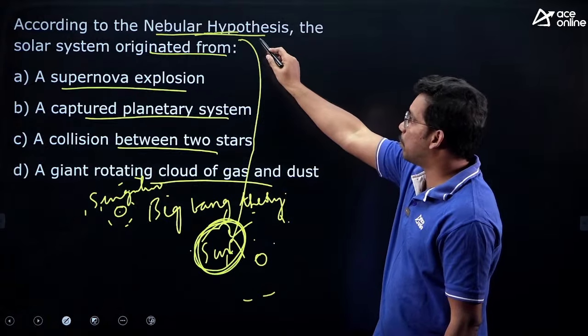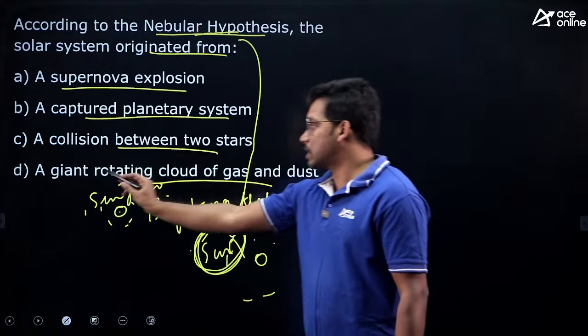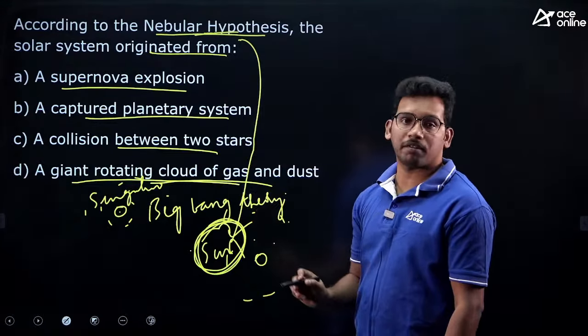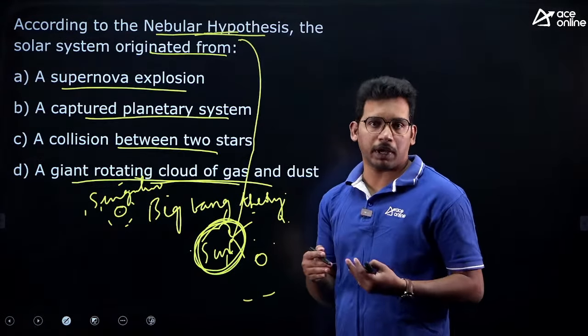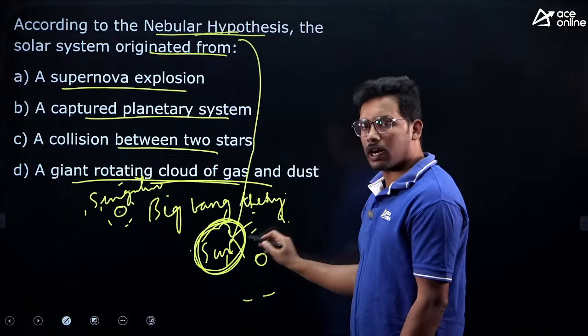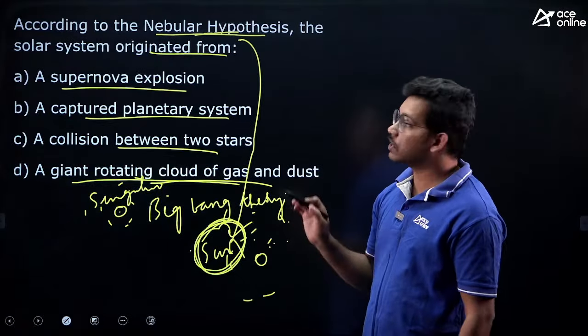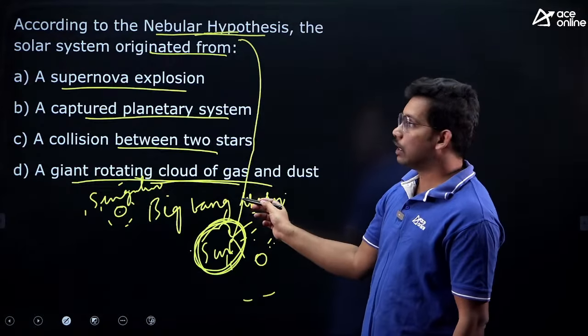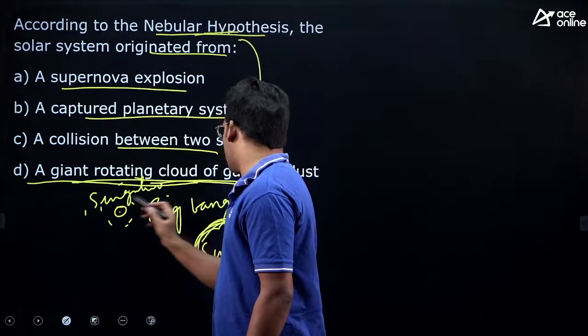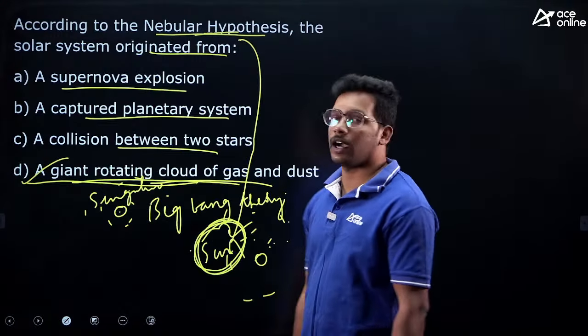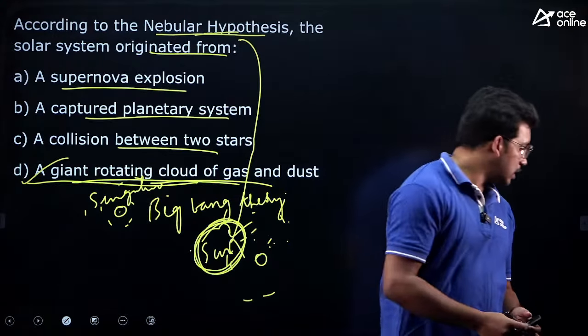This is the theory proposed by the nebular hypothesis. So basically it's a gained rotating cloud of gas and dust. As it rotates continuously in space, all the dust came together and led to the formation of different stars, and therefore the formation of the solar system happened. So the answer is D.